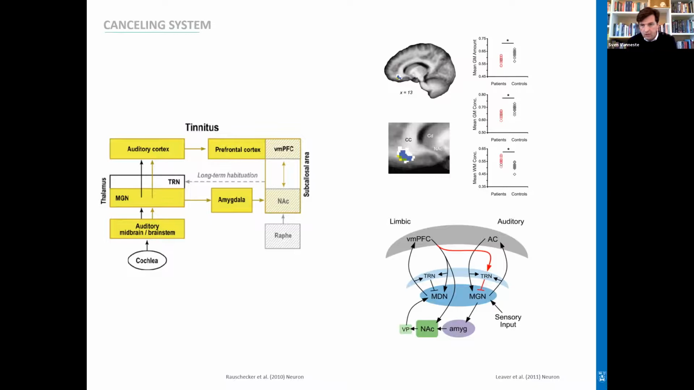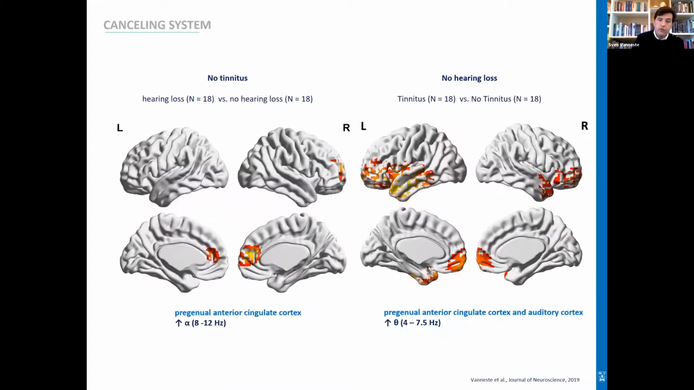Now, he tested the model in a follow-up paper showing that indeed there are structural changes in the ventromedial prefrontal cortex extending to the pregenual anterior cingulate cortex in tinnitus patients in comparison to control subjects. But people were a little bit puzzled. Why is it that that area is showing up and other people did not see it? So we did a follow-up study comparing people that have no hearing loss but do have tinnitus and people that have hearing loss and have no tinnitus.